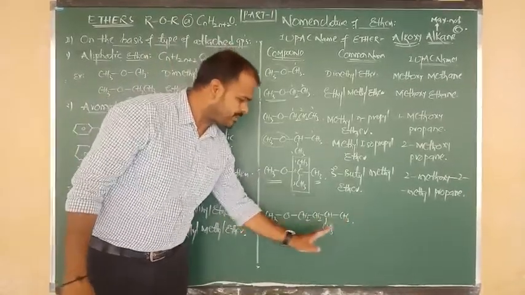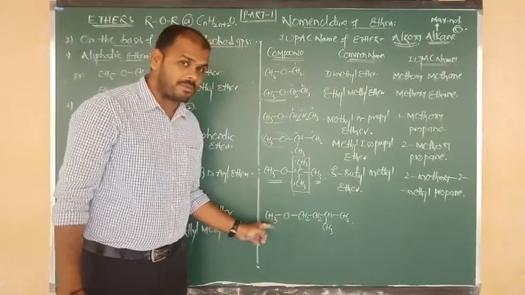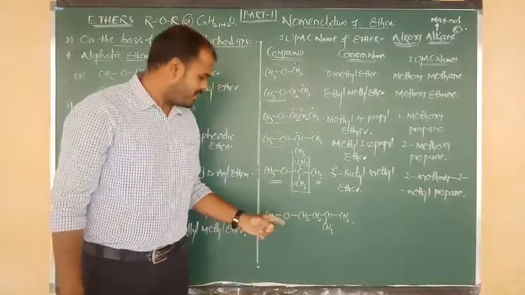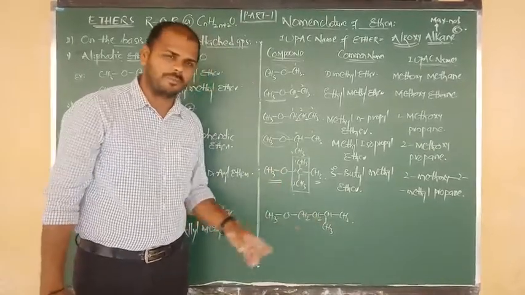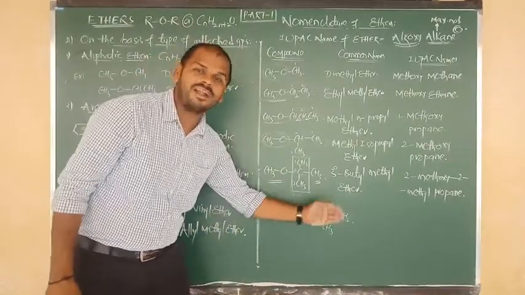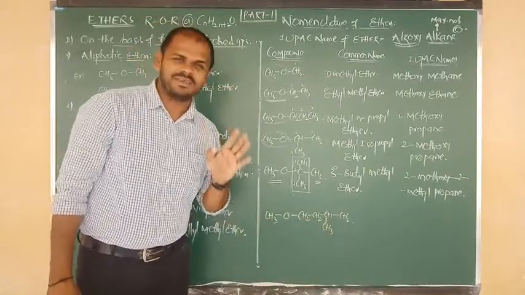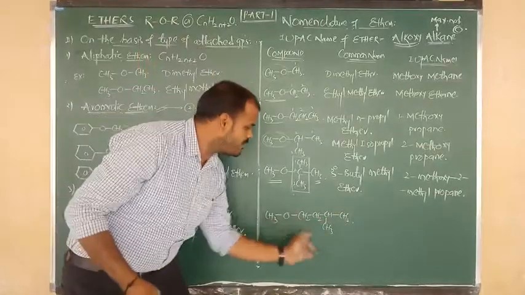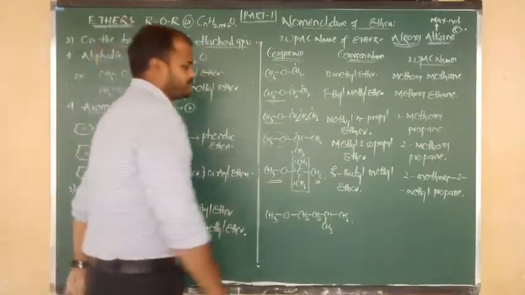Right plane CH3, below plane CH3. So this is the methyl form, but look at the right side. 1, 2, 3, 4, 5. 5 means pentyl form. This is the methyl form, this is the pentyl form. Pentyl means normal pentyl? What? Isopentyl. So the common name is methyl isopentyl ether.